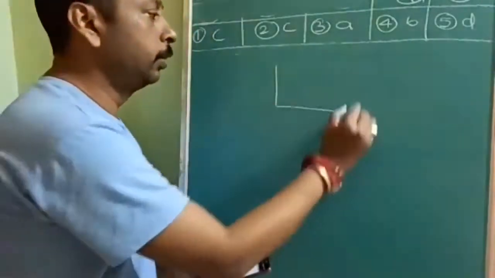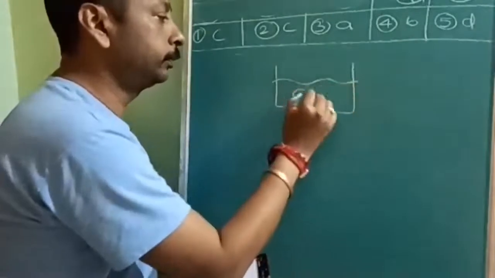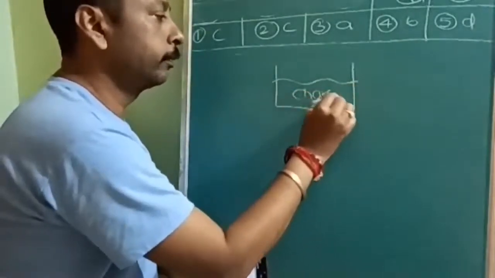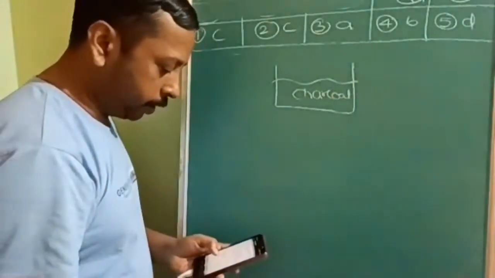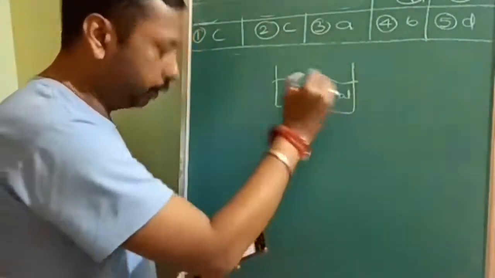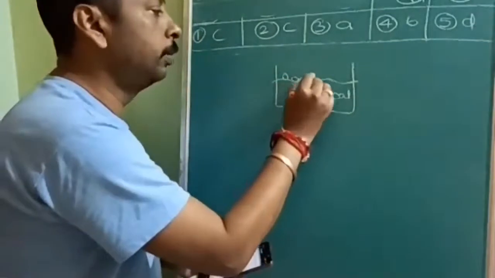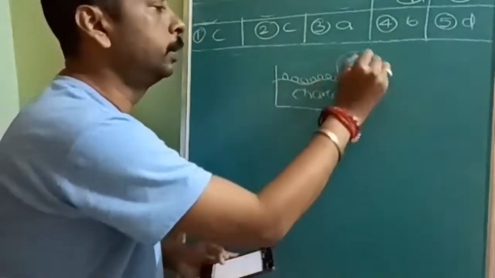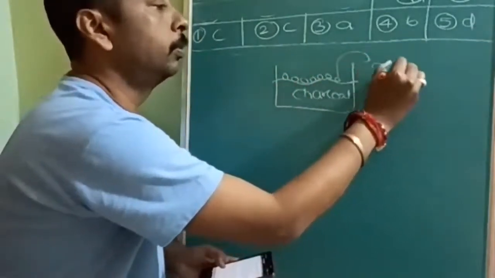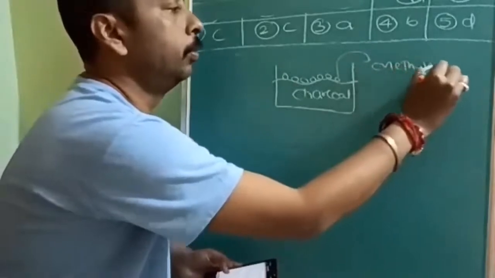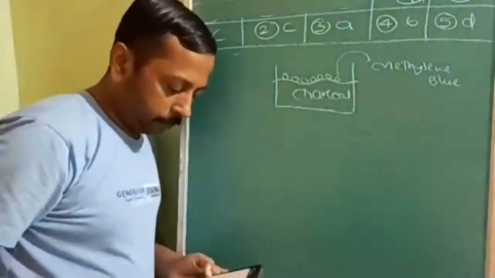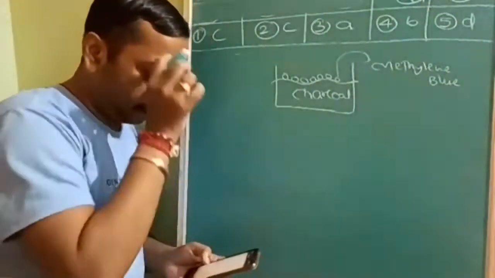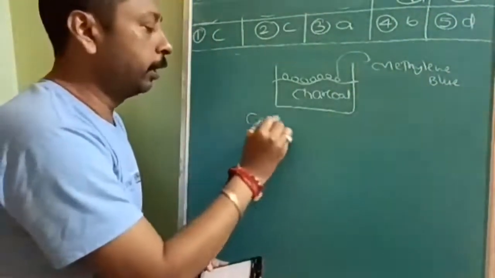Here activated charcoal is taken, and on this methylene blue is adsorbed. Now we have to find out the correct statement.